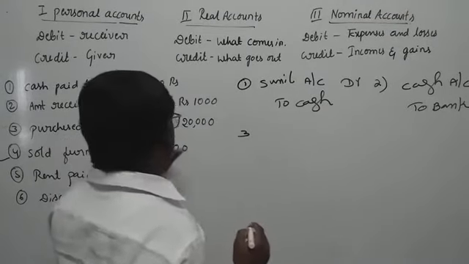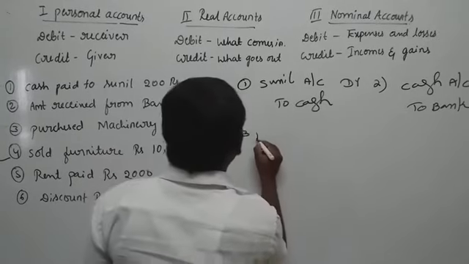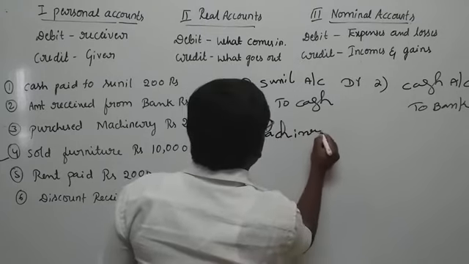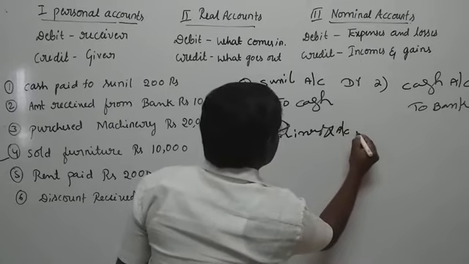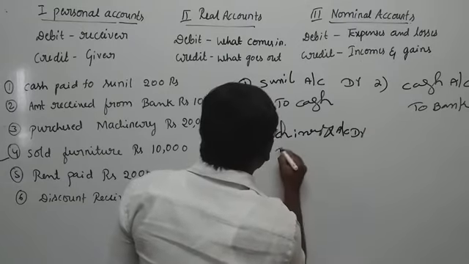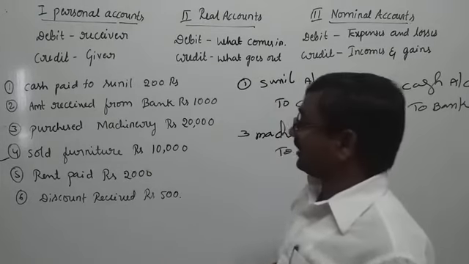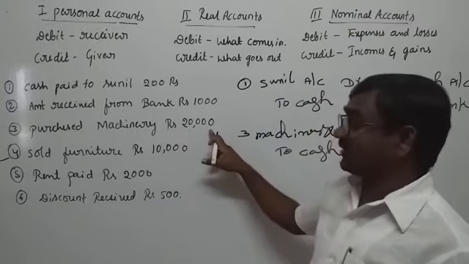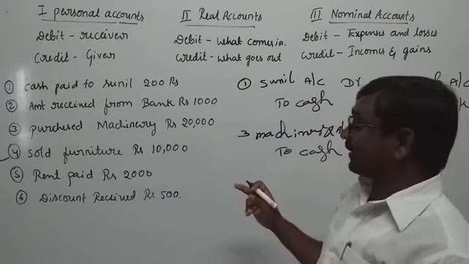See the transaction, purchased machinery rupees 20,000. Based on the real account, debit what comes in.